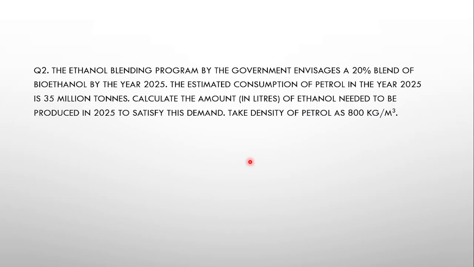So the second question, so we have an ethanol blending program, okay, where the government has envisaged a 20% blend of bioethanol by the year 2025. So the estimated consumption of petrol is about 35 million tons, as we saw in one of the slides. So calculate the amount of ethanol needed to be produced to satisfy this demand. Okay. So how do you go about this?